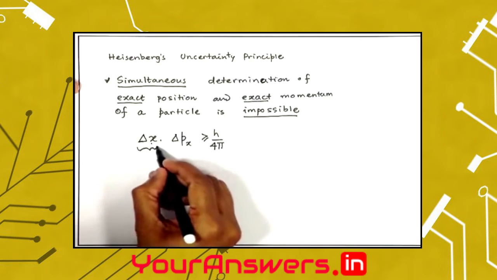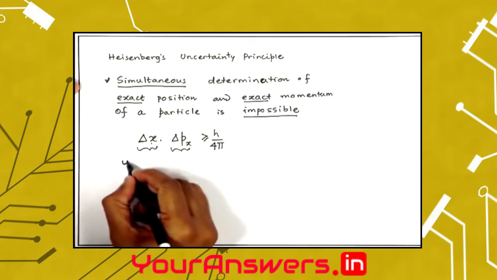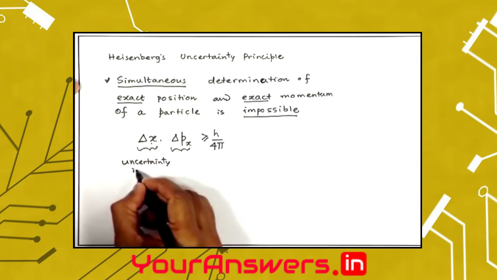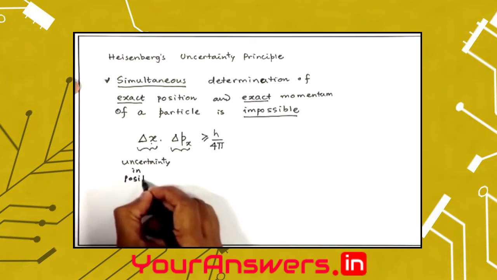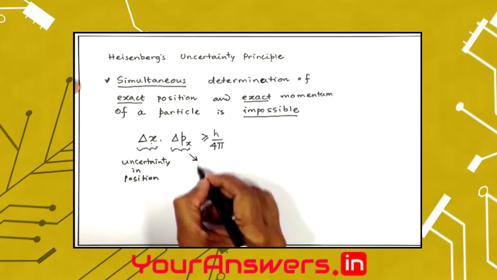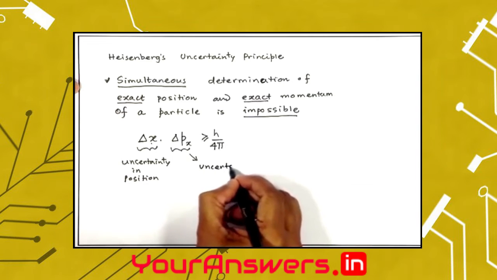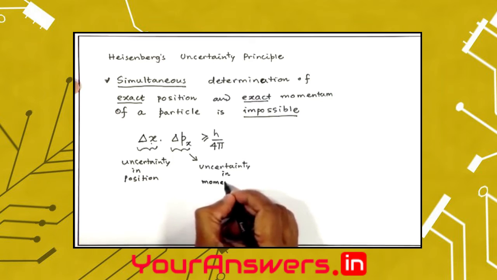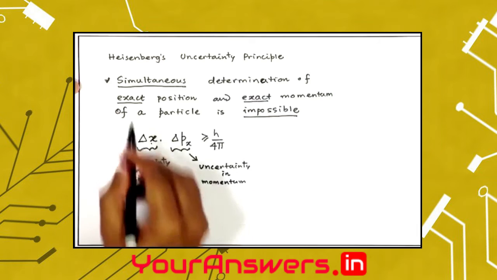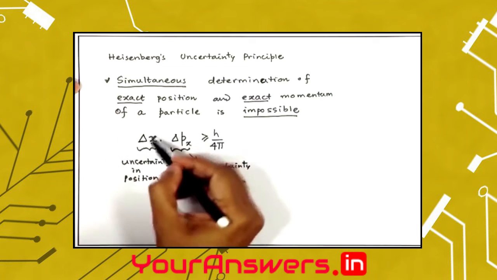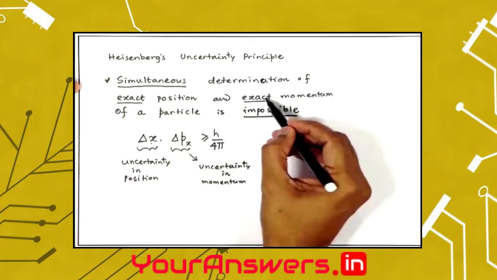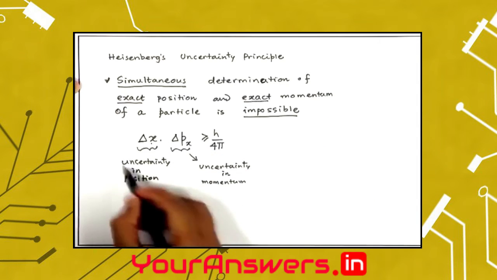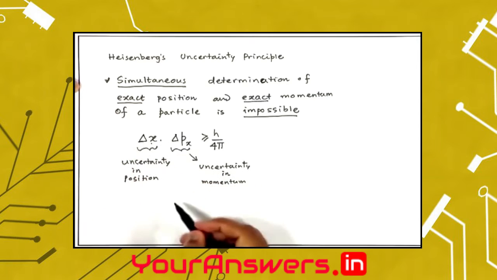This delta x and delta px are called uncertainty in position, and uncertainty in momentum. Exact determination of position would make delta x as 0. Exact determination of momentum will make delta px as 0. The uncertainty is given by this delta x.